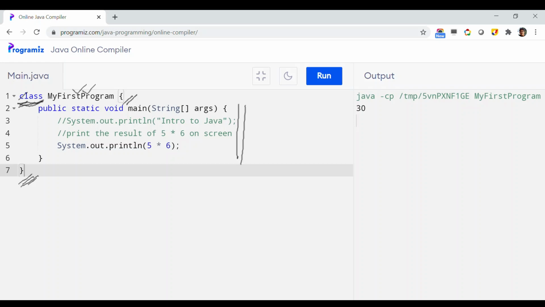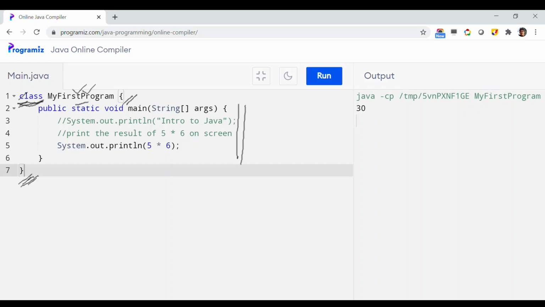So at this point, just make a note that your entire Java program should be enclosed inside a class. Means class, your class name of your choice, then an opening and a closing curly brace like this, and the entire Java program will go inside.